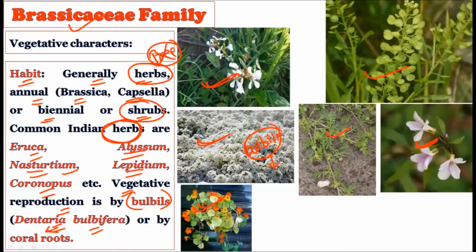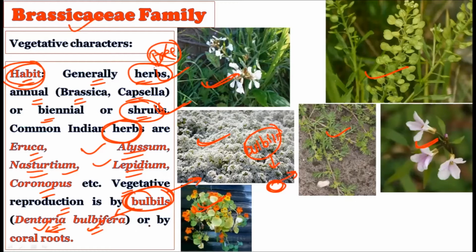Whatever the habit is, it is in the form of herbs or shrubs. Maximum of the Indian plants which belong to the Brassicaceae family are herbs, and vegetative reproduction takes place through bulbils. For example, we have Dentaria bulbifera. In this particular plant, bulbils are formed. Once these bulbils detach from their parent plant, they will create a whole new plant.